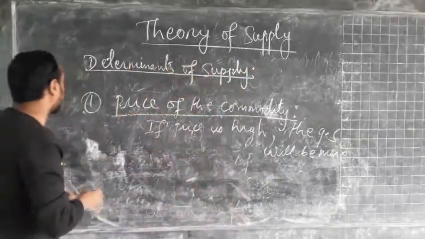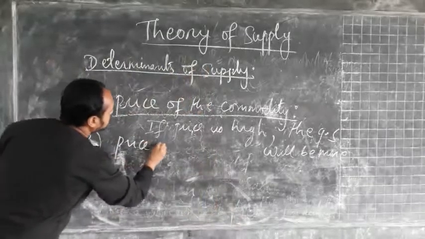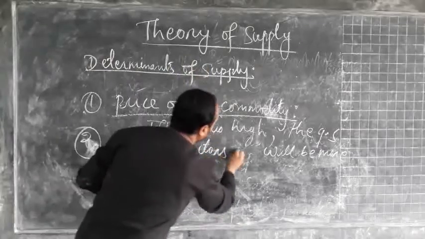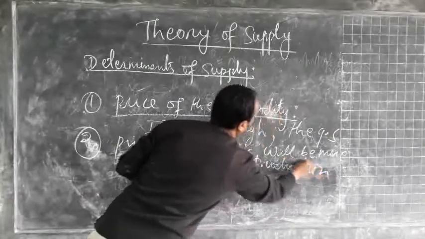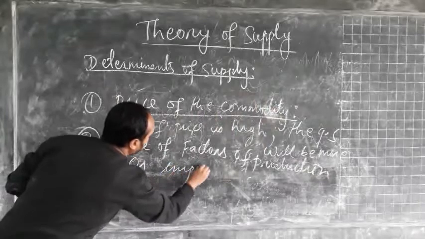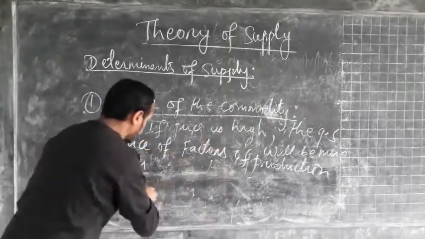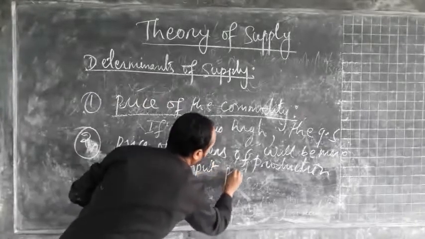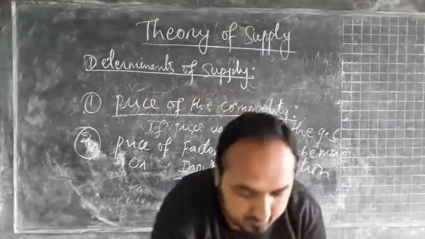Now the second factor we have is factors of production, or we can consider this as input: input prices, or the prices of factors of production.